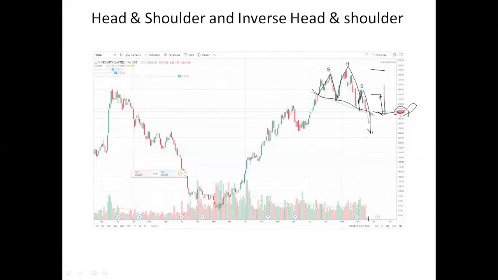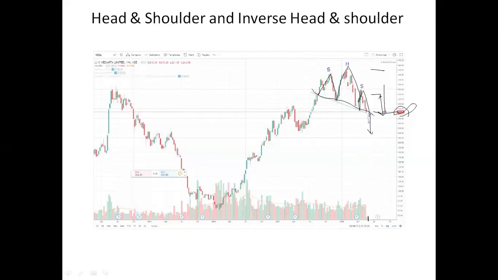Right now it's trading around 220, and it has already broken, it went to 190. I drew May, June, July. So in 2 months from 260 it came to 190.